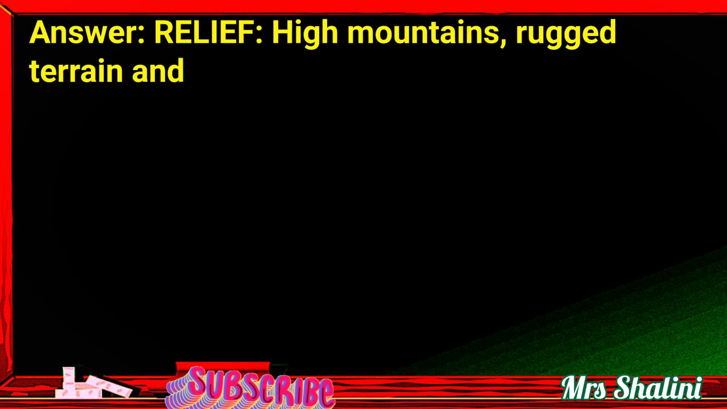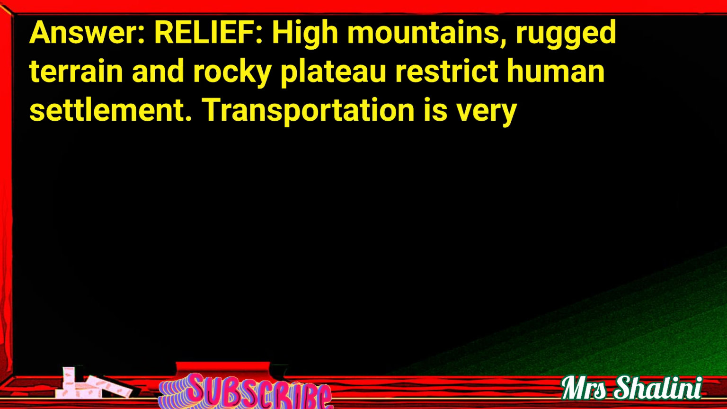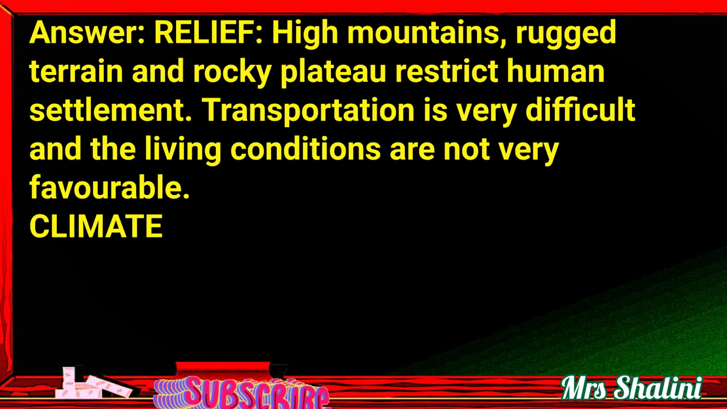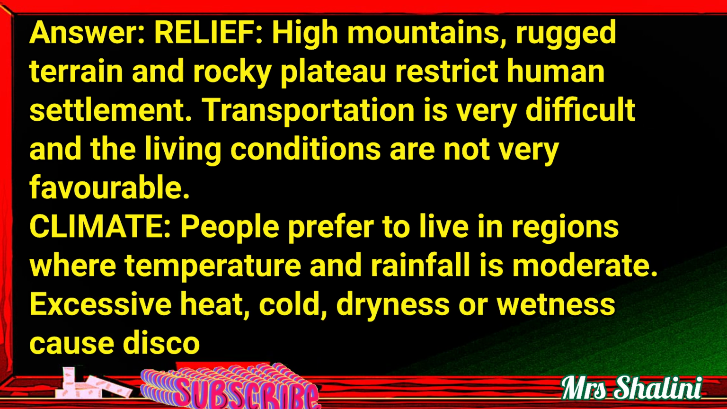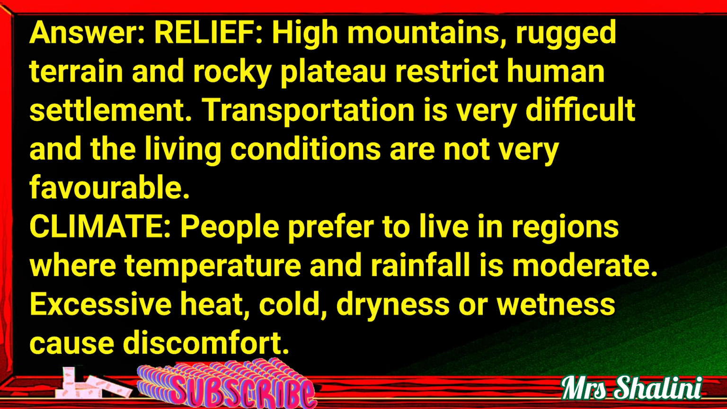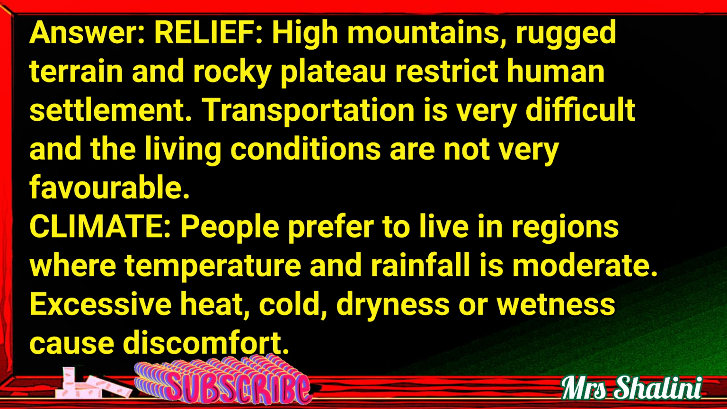Relief: high mountains, rugged terrain and rocky plateau restrict human settlement. Transportation is very difficult and the living conditions are not very favorable. Climate: people prefer to live in regions where temperature and rainfall are moderate. Excessive heat, cold, dryness or wetness cause discomfort.